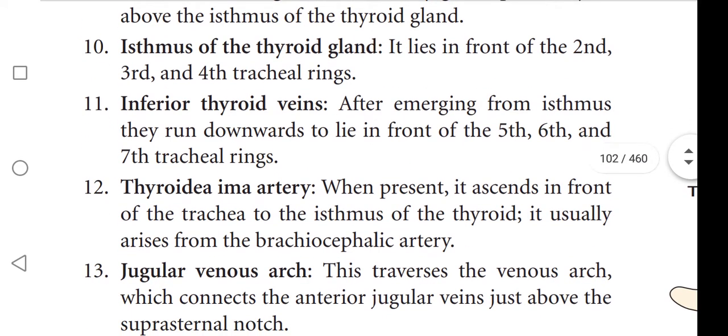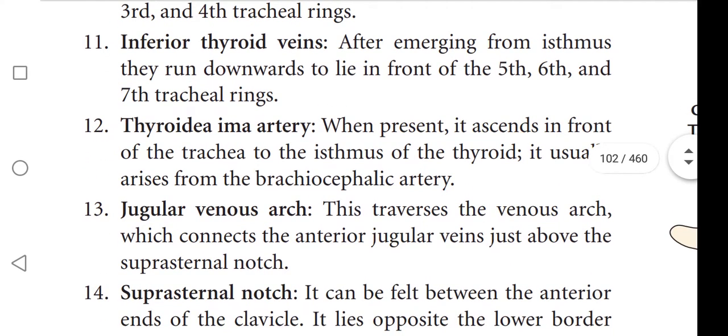Next, inferior thyroid veins. After emerging from the isthmus, they run downwards to lie in front of the fifth, sixth, seventh tracheal rings. Thyroidea ima artery, when present, is present only in 30% of cases.